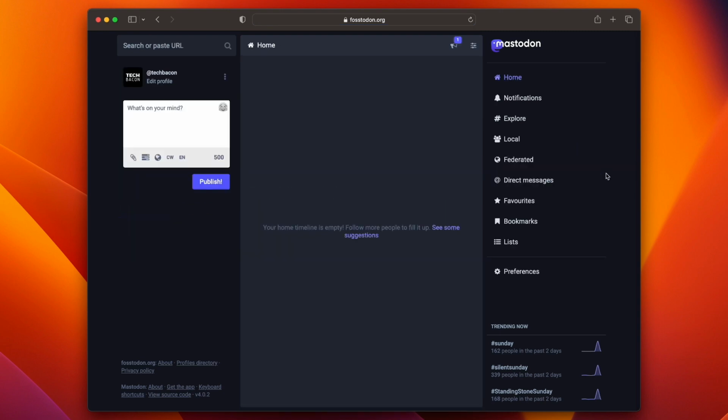Okay, I've signed up for Mastodon under Tech Bacon. On the right-hand side, you'll see Home, notifications, explore, local, federated, direct messages, favorites, and bookmarks and lists. If you used Twitter before, some of this may seem a little familiar. Notifications are when you get a mention or if someone likes a post, etc.